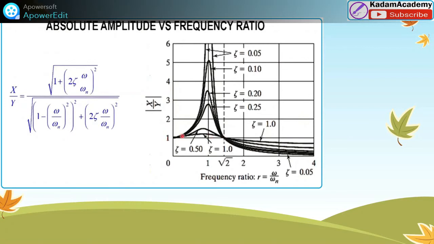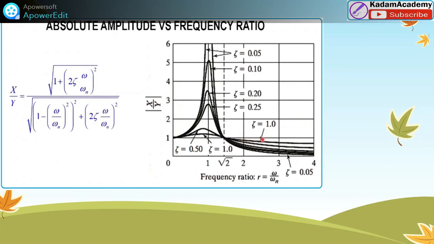Here it is unity for all damping at this frequency ratio, and the amplitude ratio is less than 1 for all values of damping when omega by omega n is greater than under root of 2.